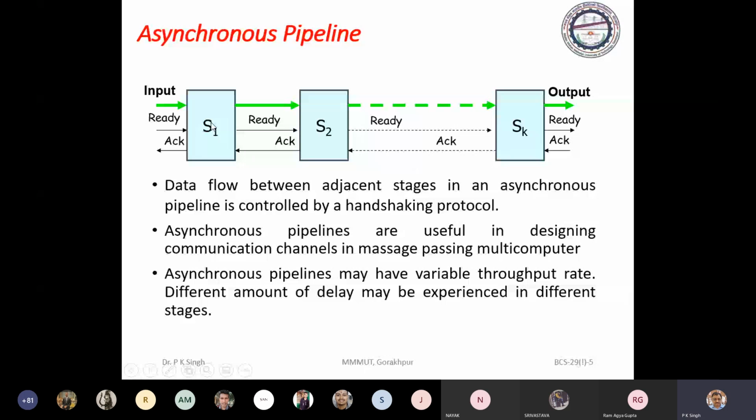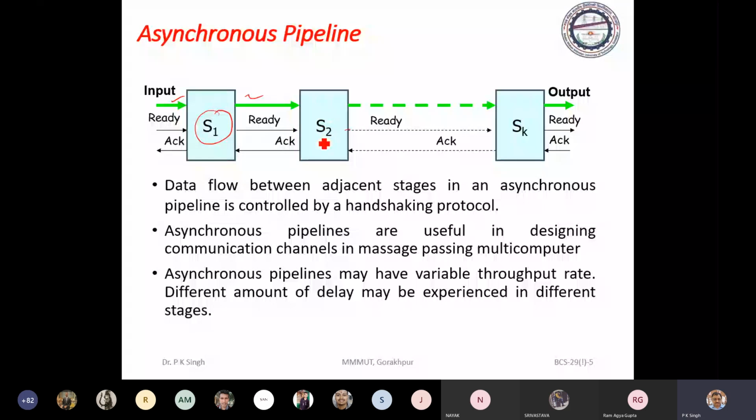This is the synchronous pipeline and the asynchronous pipeline. This is the propagation of tasks through the green line. You just see this green line. After completion of the operation on a particular task by stage 1, it will send a ready signal to stage 2.